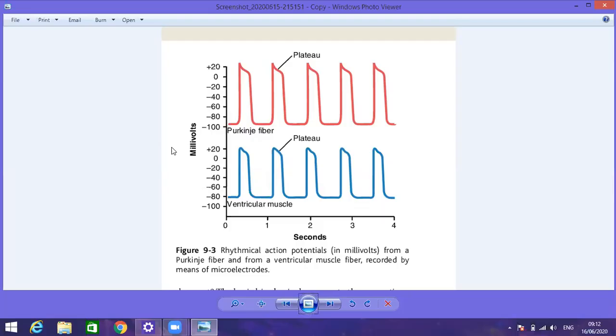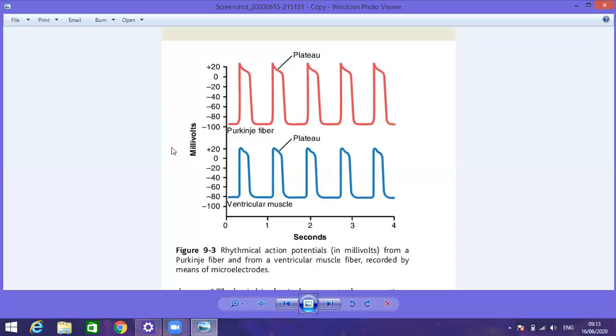In the skeletal muscle, the depolarization is immediately followed by the repolarization. But here, the sodium influx is responsible for the generation of depolarization, while the voltage gated calcium channels are responsible for the transfer of calcium from the exterior towards the interior, and the opening of the voltage gated calcium channels keeps the membrane depolarized for a longer duration. Then the closure of the voltage gated sodium channel is followed by the opening of the voltage gated potassium channel.